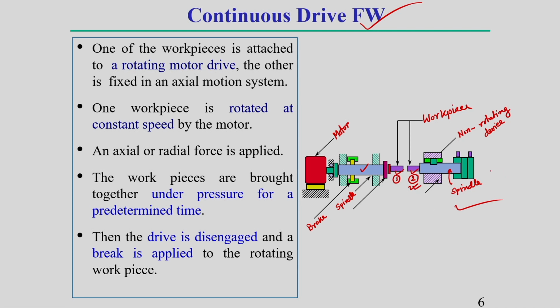This workpiece 2 can be provided axial motion. This axial motion is done by using some hydraulic press type of system.